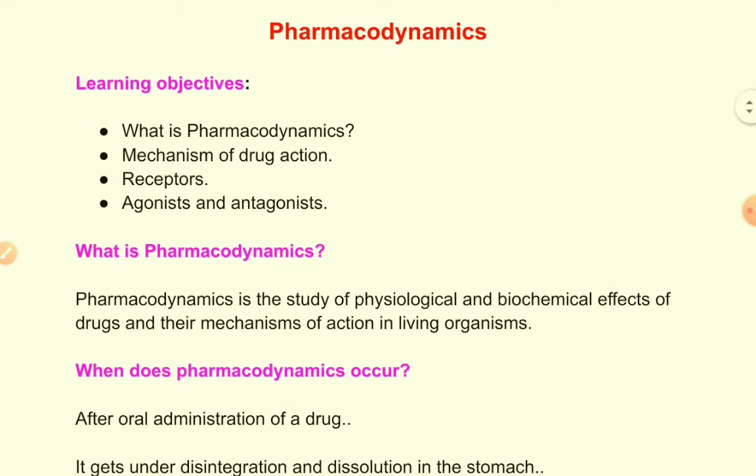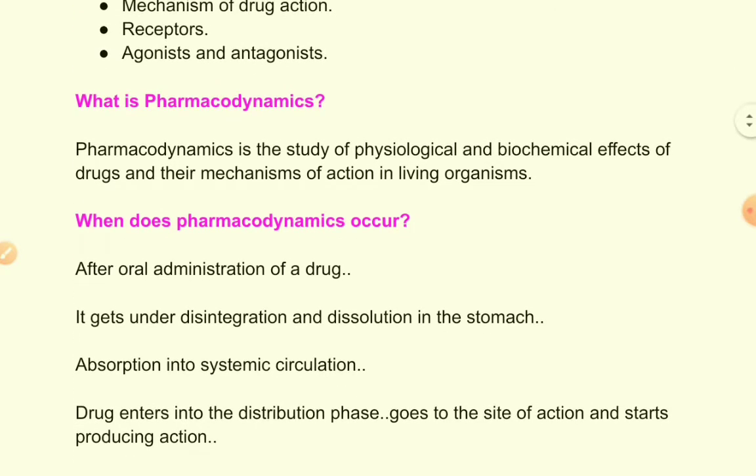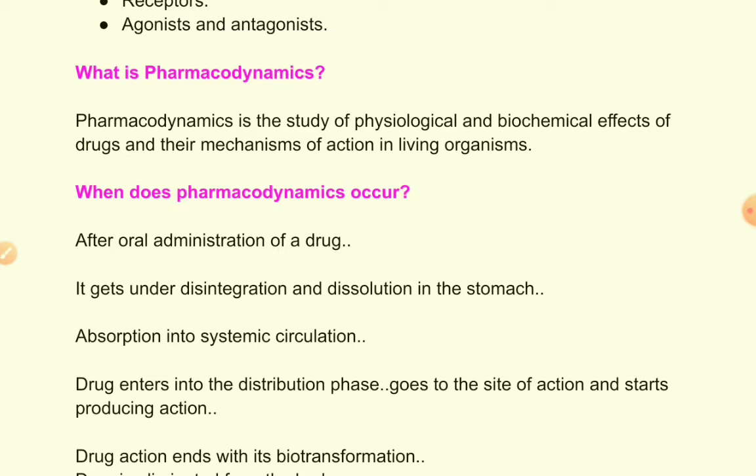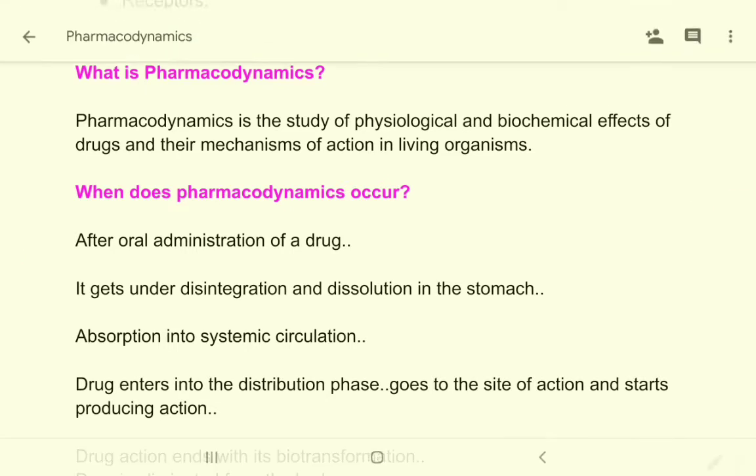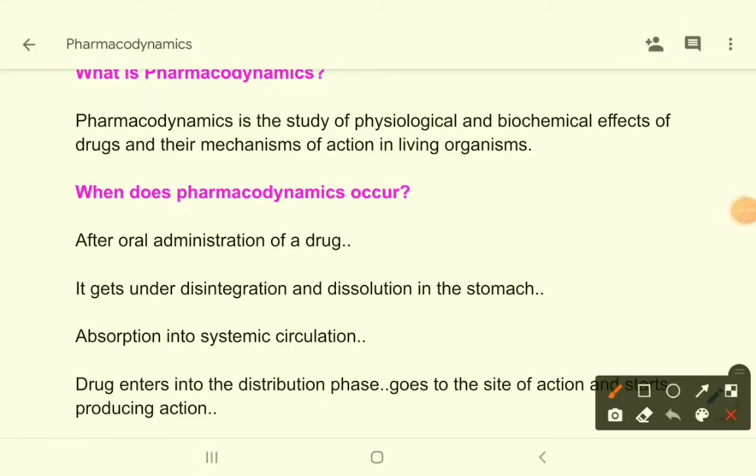Our objectives are, that means we would like to learn here what is pharmacodynamics and the mechanism of drug action. We would learn about receptors and a few basic things about agonists and antagonists. So in pharmacodynamics, the first question is, what is pharmacodynamics? Let's look at the definition.